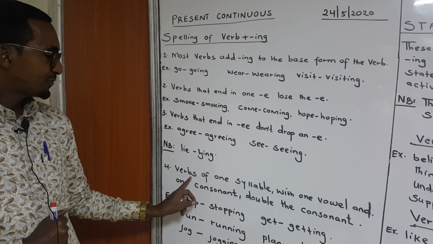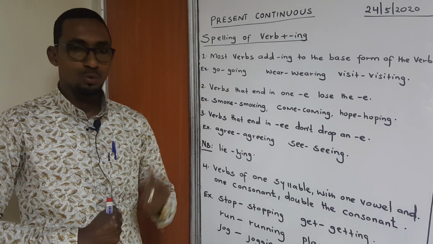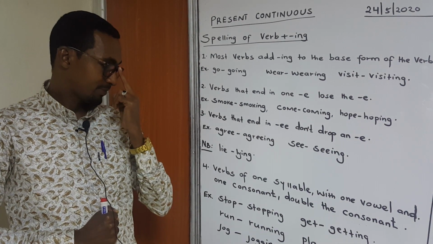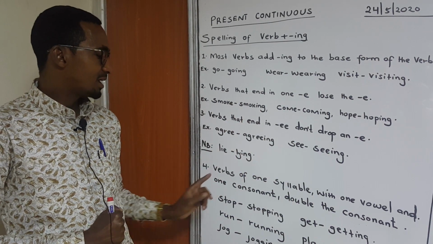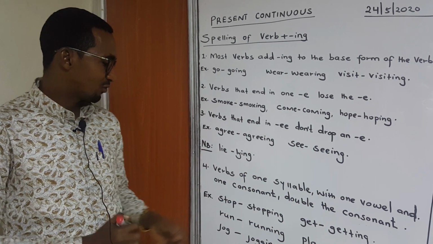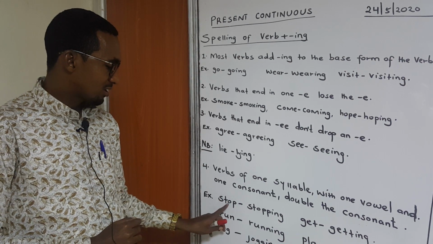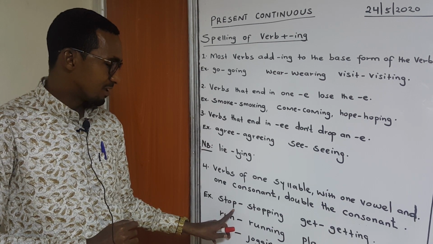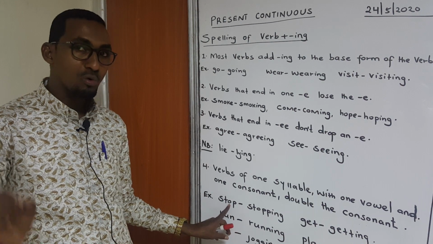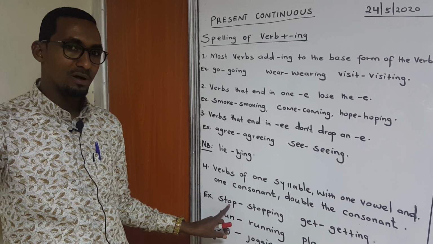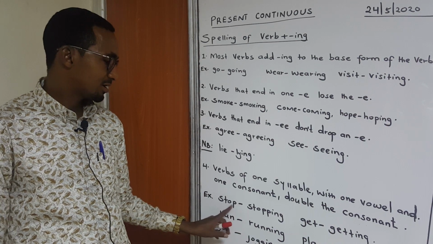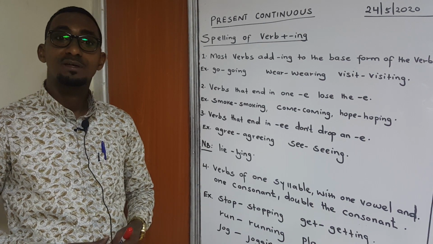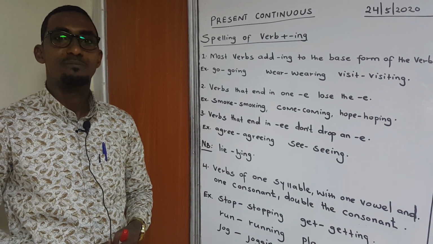Lie. Verbs of one syllable. One syllable. It means you can read only one time. Hal mar akhrin kartaa. One syllable with one vowel and one consonant. With one vowel, you see, here, this is the vowel O, and then the last one is consonant B. waxaa kaloo dhigi kartaa ficilka hadduu ku dhammaado hal vowel iyo hal consonant hadduu ku dhammaado, you double the consonant. Marka, double, you make it two. Consonantiga ugu dambeeyo waxaa ka dhigaysaa labo. After that you add ing to make it continuous verb form.